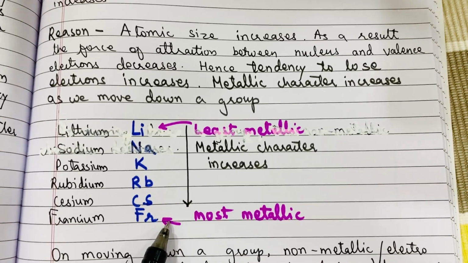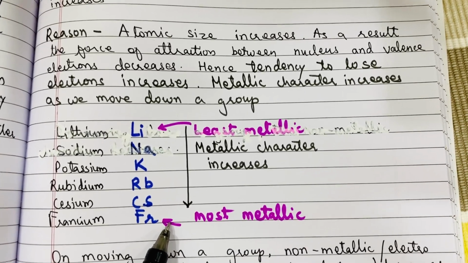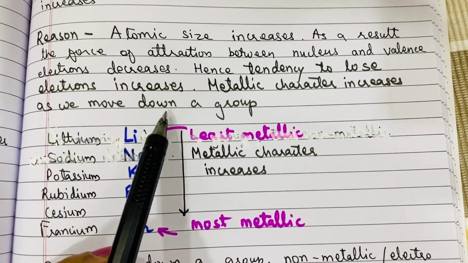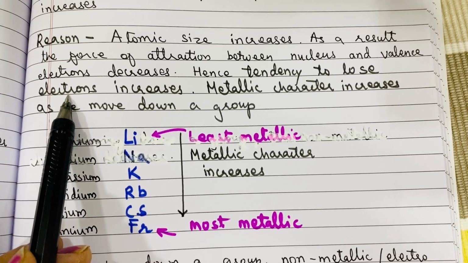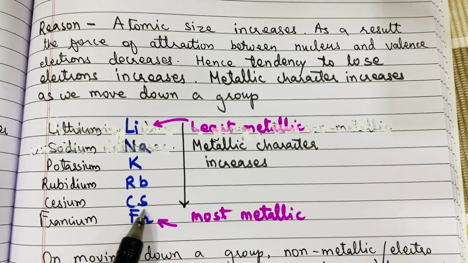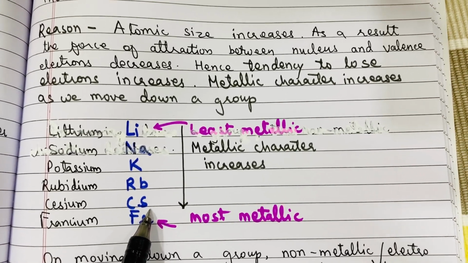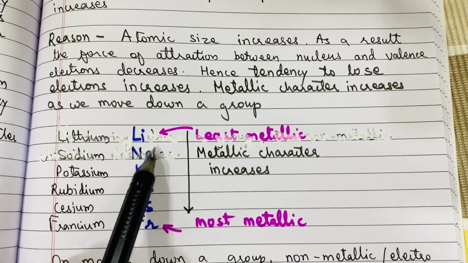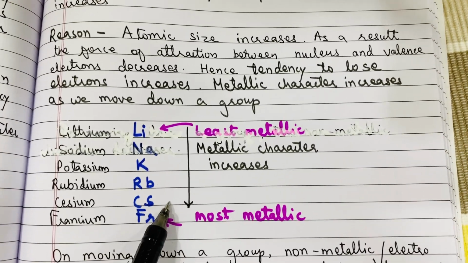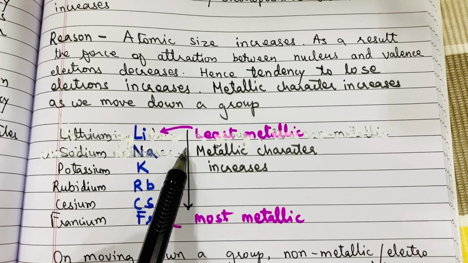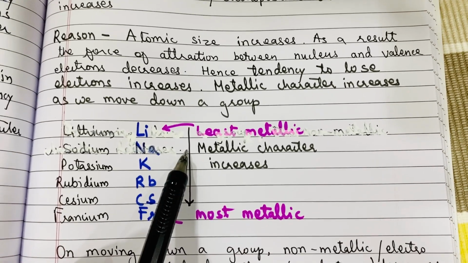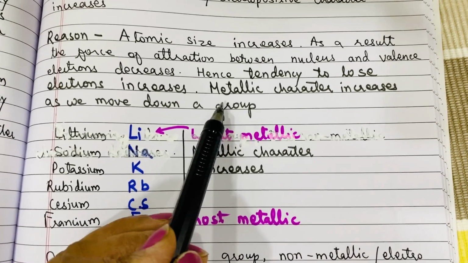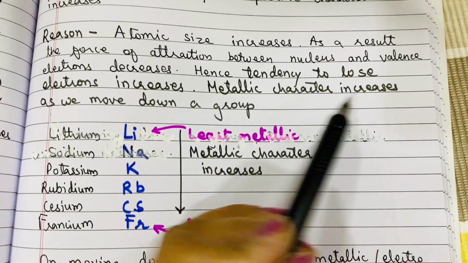So if the atomic size is increasing, the attraction between the nucleus and outermost valence electrons is decreasing, and that's why these elements will lose their outermost electron very easily, because their size is more as compared to lithium, right? So as the number of shells is increasing, the force of attraction between the nucleus and the outermost electrons is decreasing, and due to this, the tendency to lose electrons is also increasing. That means metallic character is increasing, right?